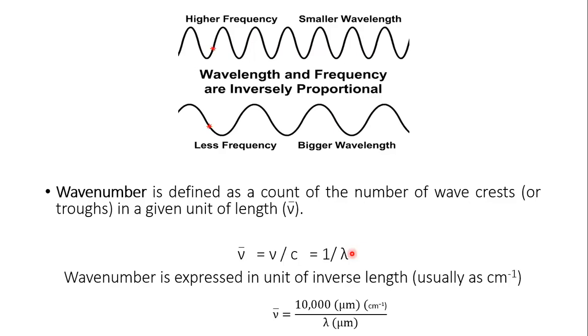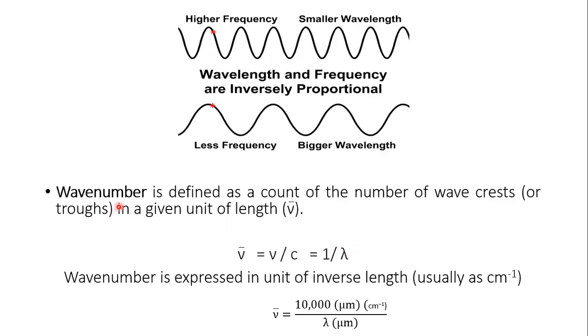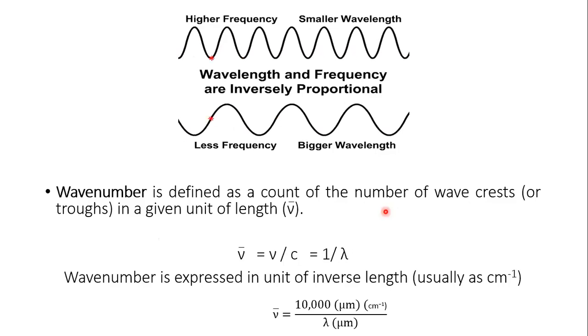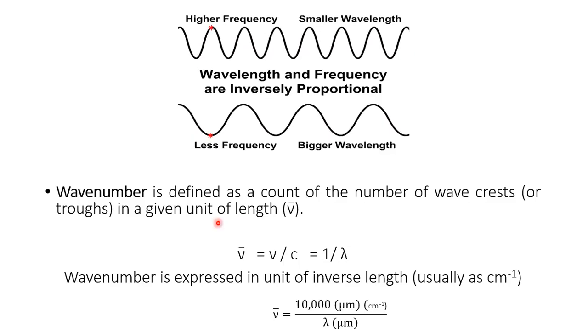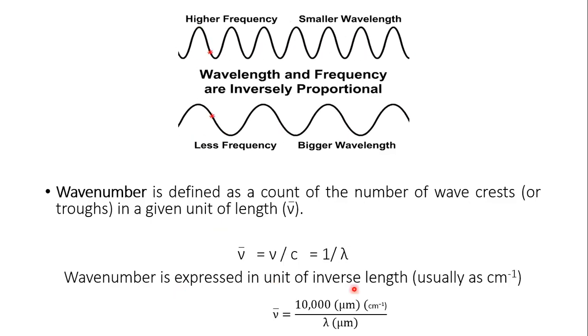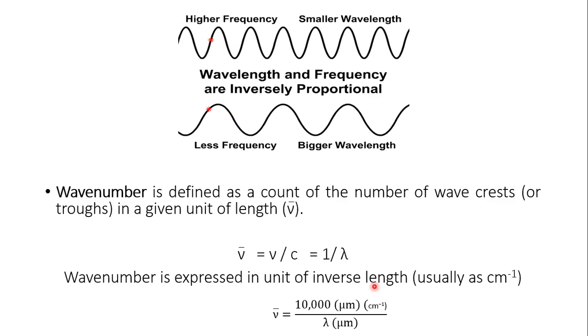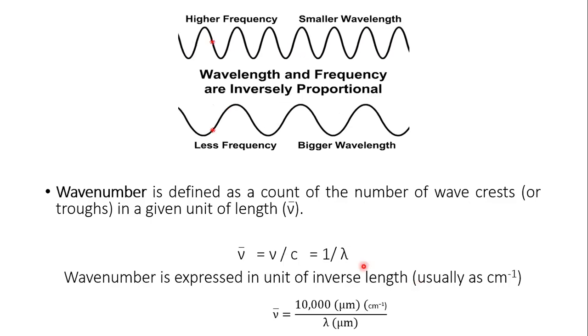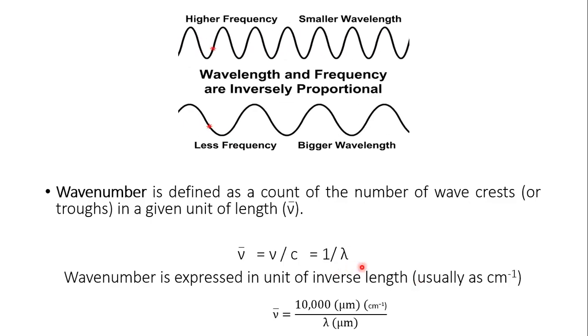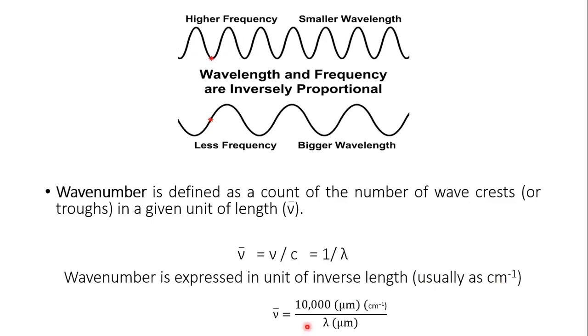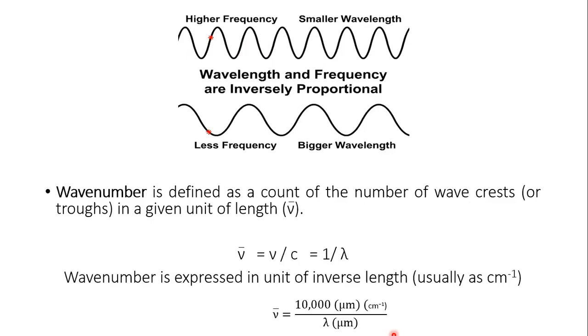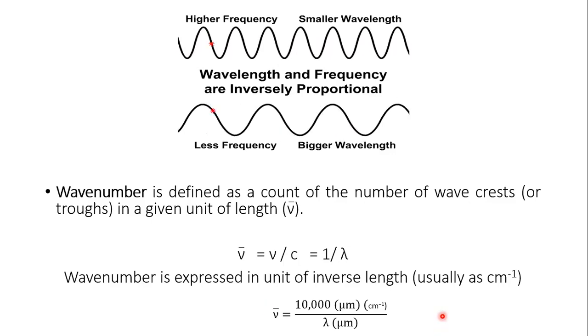Now, as we discussed in the definition, wave number mainly indicates the number of waves per unit of length. So therefore, wave number is generally expressed in units of inverse length. That is either 1 by nanometer, 1 by centimeter, 1 by micrometer. So commonly we use 1 by centimeter or centimeter inverse. And we can convert between wavelength and wave number by using this suitable equation.